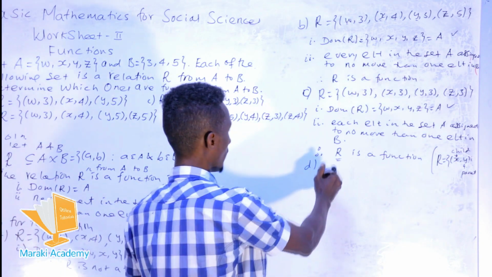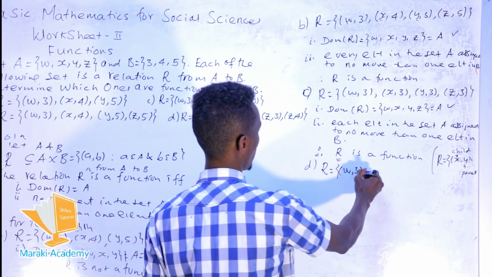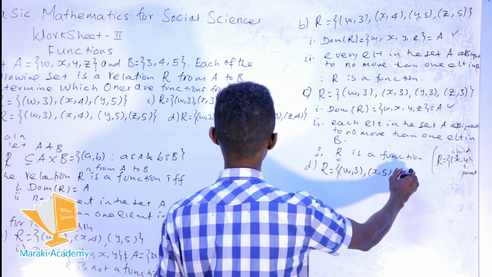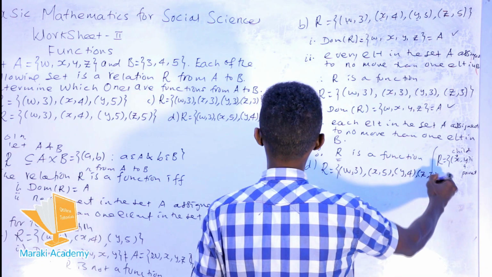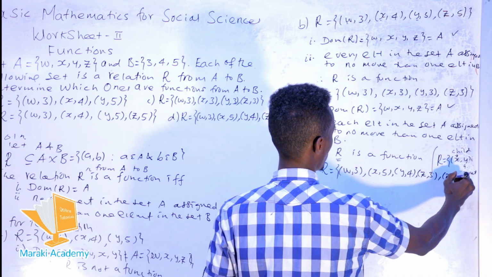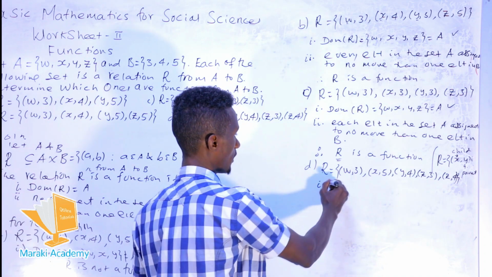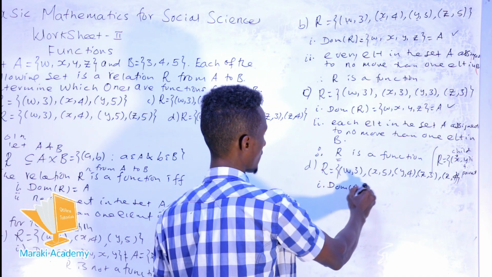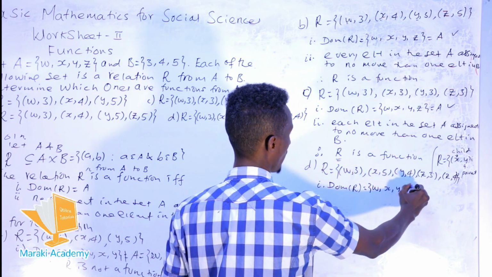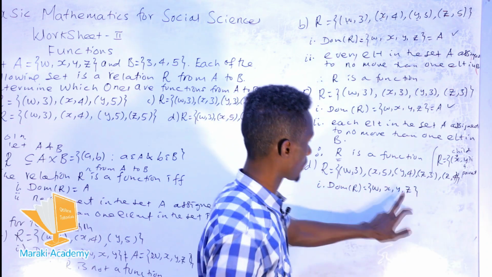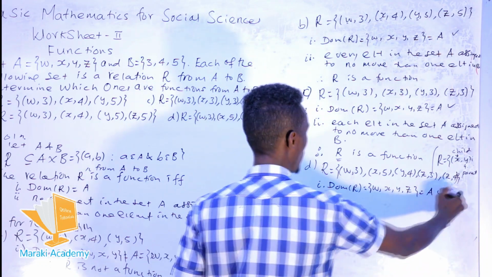Now W with 3, X with 5, Y with 4, and Z with 3 and Z with 4. Okay. Now, what is the first criterion? What is the domain of this relation R? The domain of this relation is W, X, Y, and Z. Yeah, it's repeated, so we can take one of them. So this is the same as the set A. So the first criterion holds.